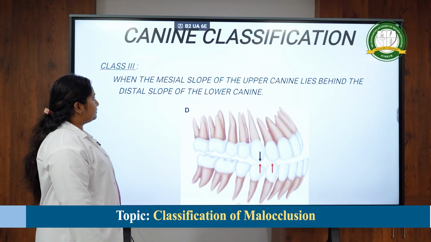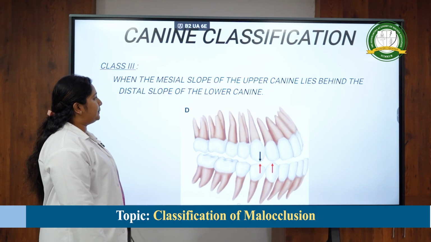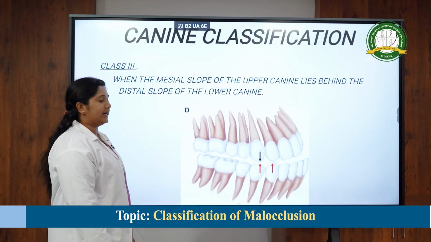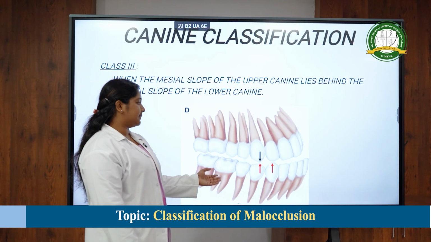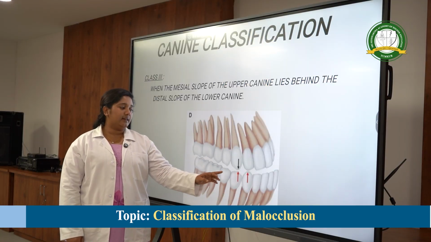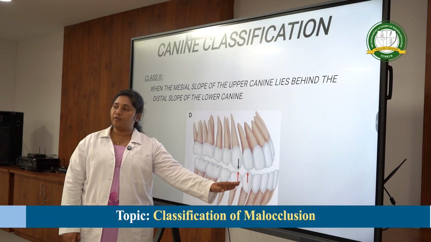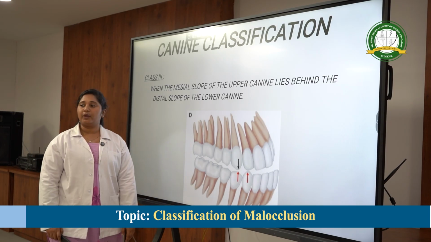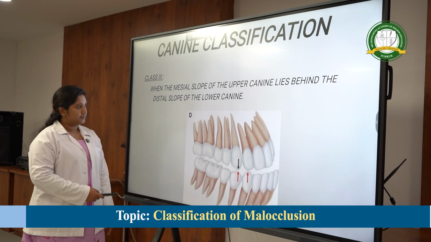Class 3: when the mesial slope of the upper canine lies behind the distal slope of the lower canine. It is most commonly seen in class 3 malocclusion, where the mandible is protruded or the maxilla is retruded. You can see here the canine is more forwardly positioned. This is referred to as class 3 canine relationship.